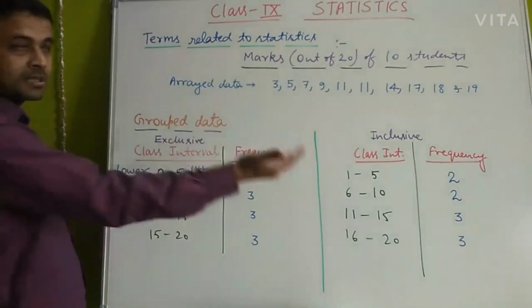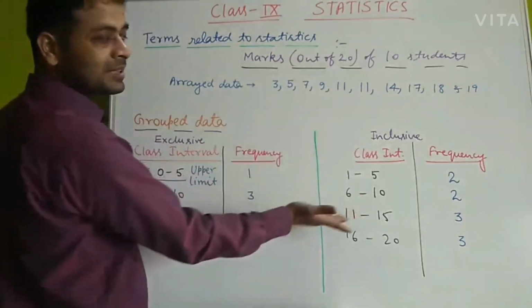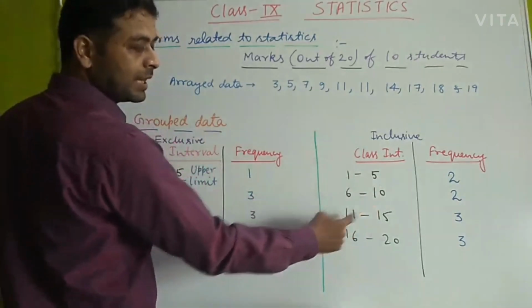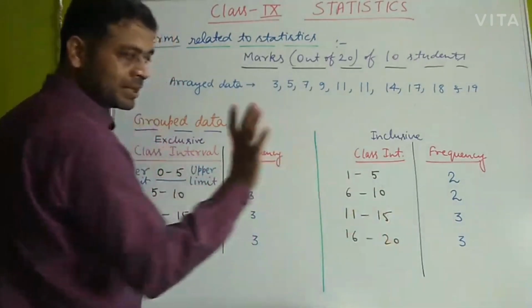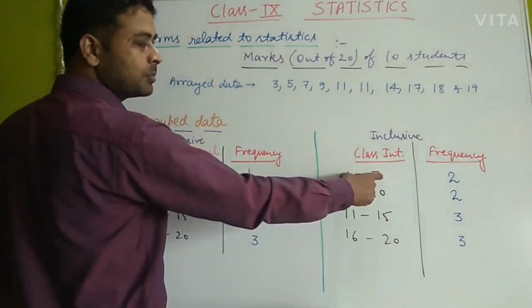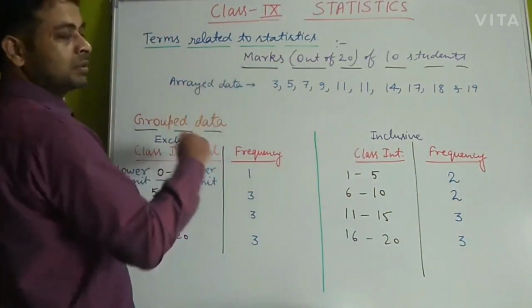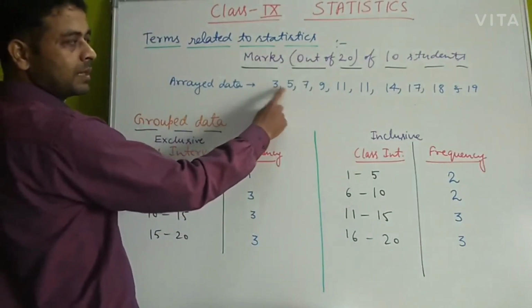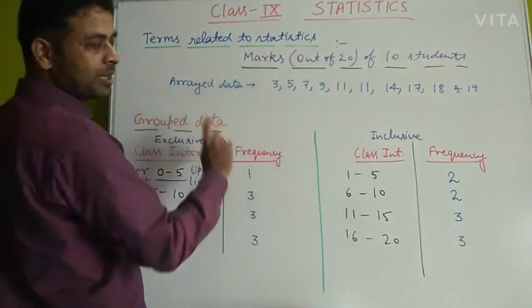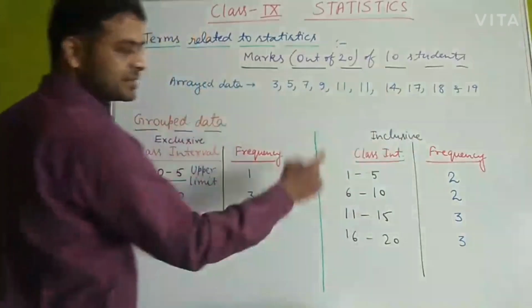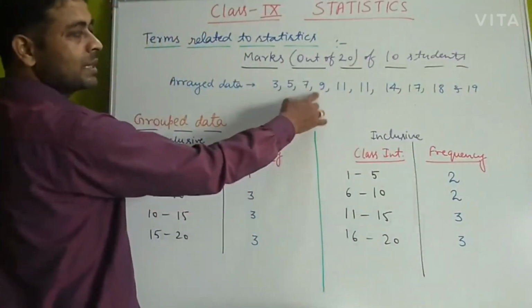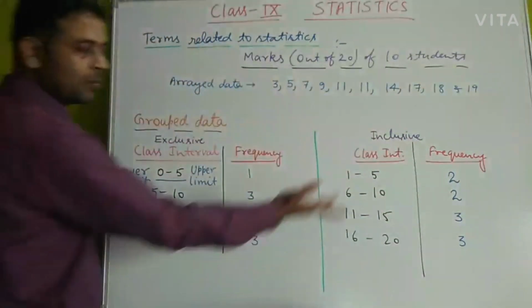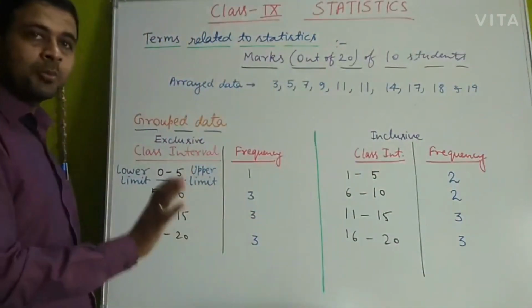Now we'll just see how this will be represented in inclusive form, like 1 to 5, 6 to 10, 11 to 15 and 16 to 20. In this, both upper and lower limit are included. Suppose 1 to 5, so we can see two members are there, two students have got marks between 1 and 5, so I have written 2 here. 6 to 10, you can also see that 7 and 9, 2 members are also there. So I have written 2. Likewise, this table will be completed. I hope you all are understanding.